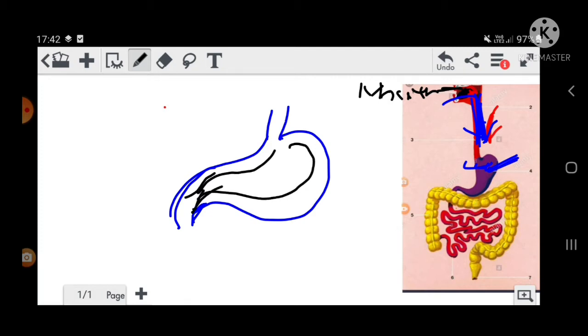Now see, the inner wall of the stomach contains many glands. This type of glands are here. Here is gland, here is gland, here is gland. So in the wall of the stomach there are many glands, and the name of this gland is salivary gland. Sorry, gastric gland, not salivary. It is gastric gland.